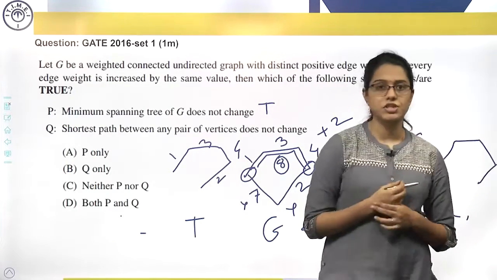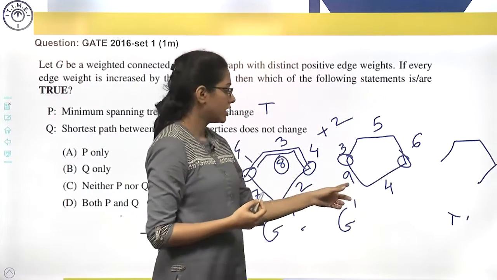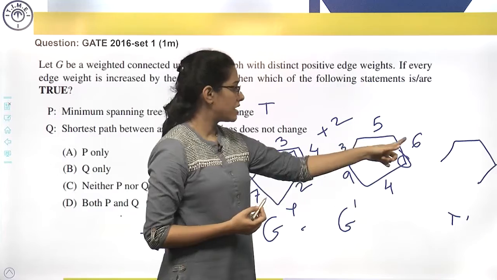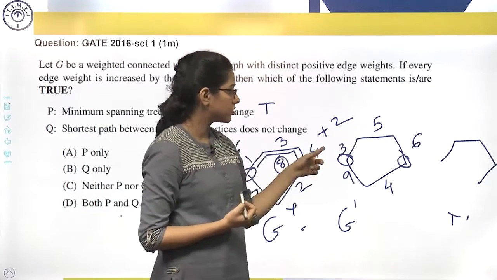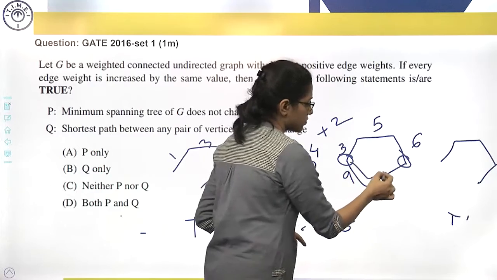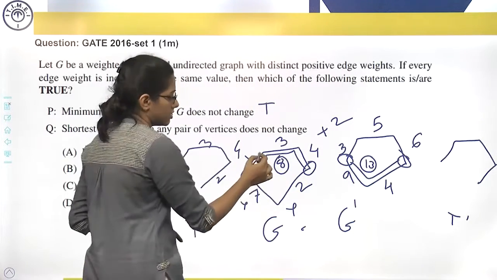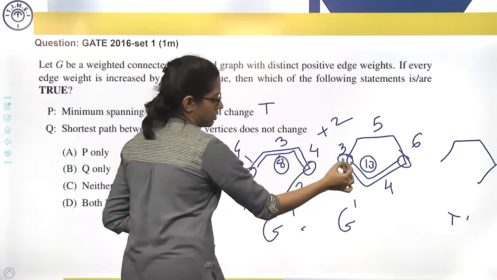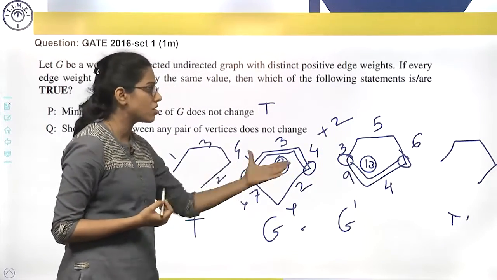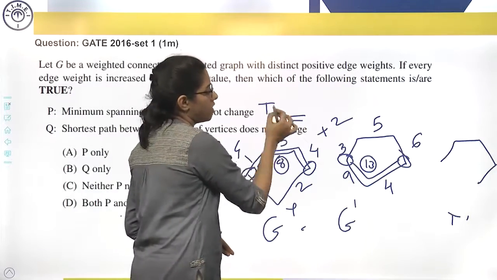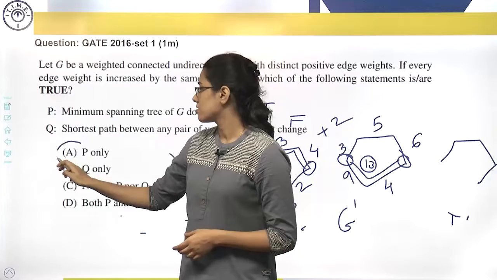Now let us see for G dash, which is the shortest path between the same points again. 9 plus 4, 13, or 5 plus 6 plus 3, 14. The sum of this is coming to 14 and this is coming to 13. So which path will get selected? This path will get selected. Now see here, the path is this. Here the path is this. So the shortest path is changing. So the shortest path is not the same. So the second statement is false. Only the first statement is true. So therefore, the correct option is